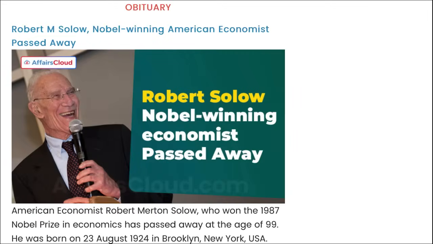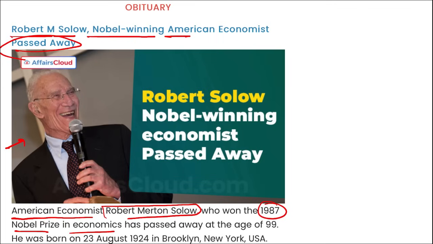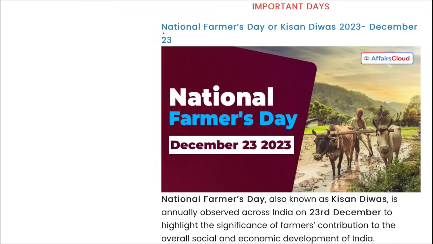Next is obituary. Robert M. Solow, a Nobel Prize winning American economist, recently passed away. As you can see him in the picture, American economist Robert Merton Solow, who won 1987 Nobel Prize in economics, passed away at the age of 99. Mark this.